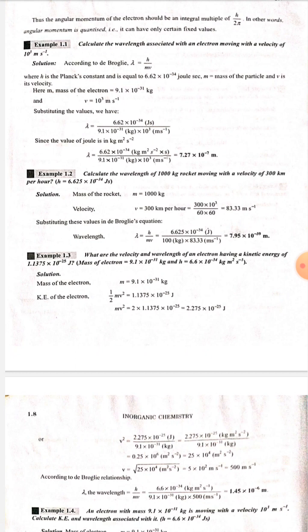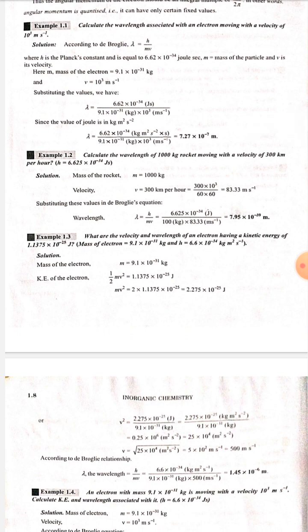Mass of the electron m is equal to 9.1 into 10 to the power minus 31 kg. Kinetic energy of the electron is equal to half mv square is equal to 1.1375 into 10 to the power minus 25 joule. mv square is equal to 2 multiply 1.1375 multiply 10 to the power minus 25 is equal to 2.275 into 10 to the power minus 25 joule,